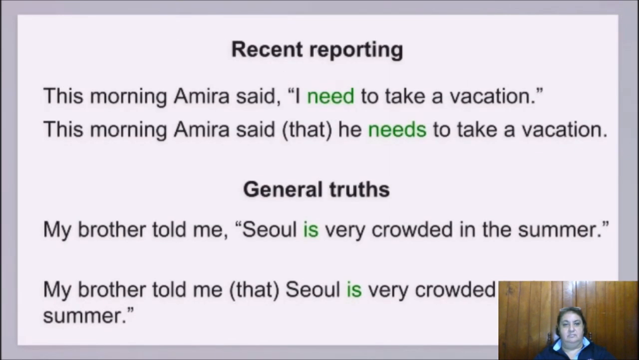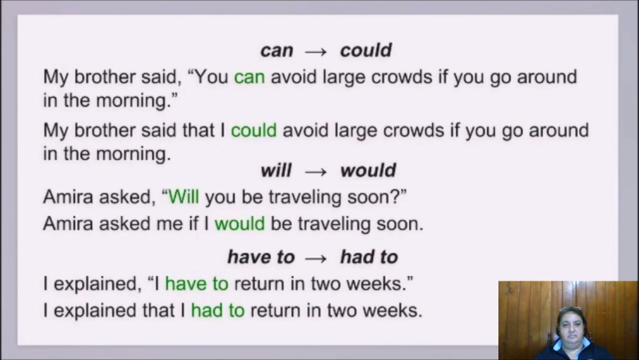In spoken English, however, we don't always change verbs in a noun clause. This is especially true if the reporting happened only a short time ago. The verb need is in the present tense in both examples. We usually do not change verbs to past forms if we are reporting facts or general truths. The verb be stays the same in both examples. Some modals change in indirect speech. Can becomes could, may becomes might, must becomes had to, and will becomes would.